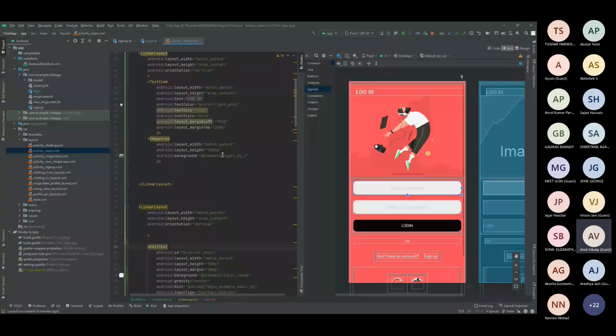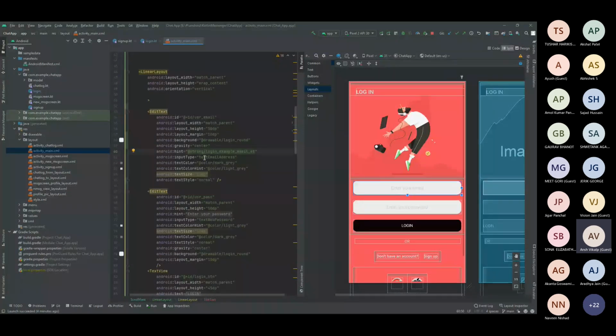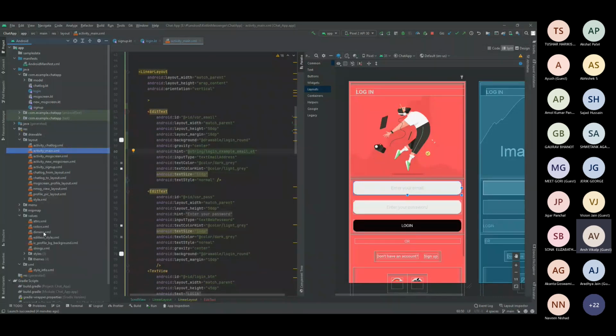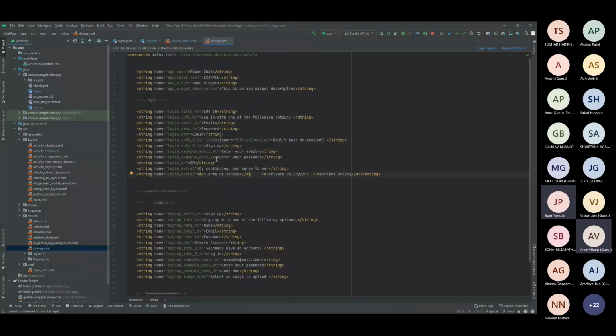Yeah, actually the thing is, instead of typing it here, I've actually used a string XML from here, if you all know this particular file, that is strings.xml. Why do I actually use this? There's a reason. For example, if you want to convert an app, if your device language is changed from English to French, Marathi, Hindi, or something like that.